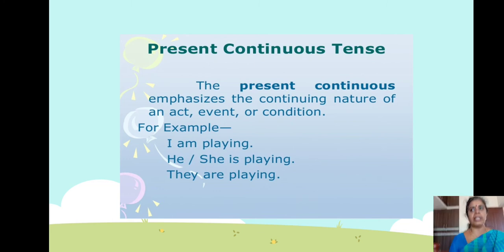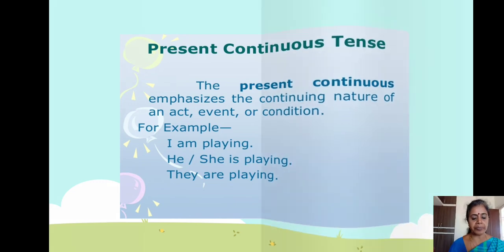That is plural. They means plural. I, he, she is singular. So that's why we use is. If I comes, you have to use am. Isn't it? Wherever I comes, you have to use am. I am playing. So don't write I is playing. I am playing. He is playing. She is playing. They are playing. So still it is going on.